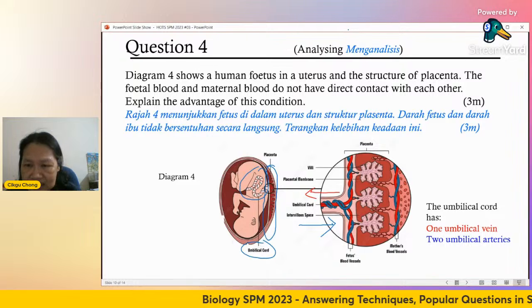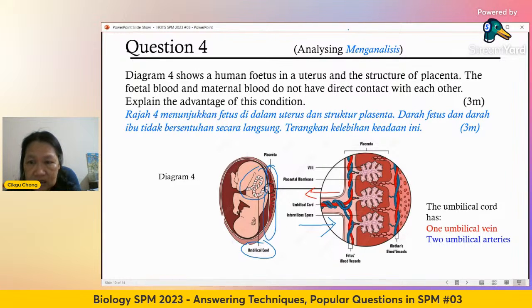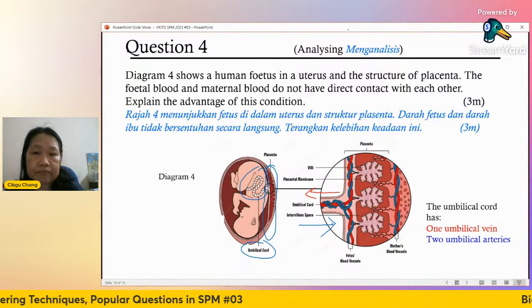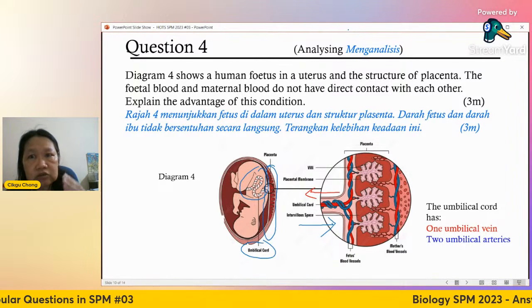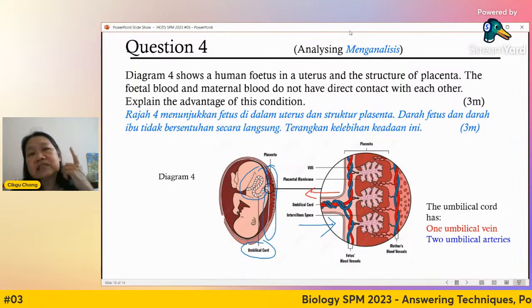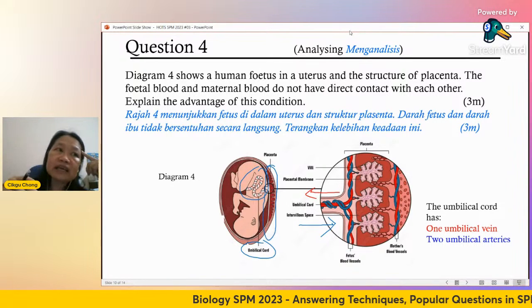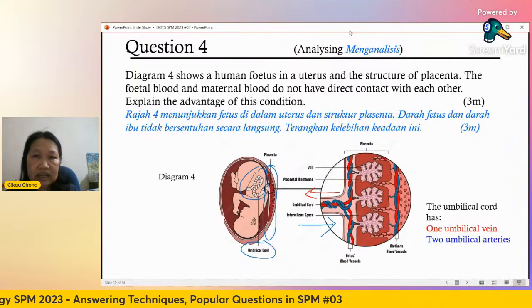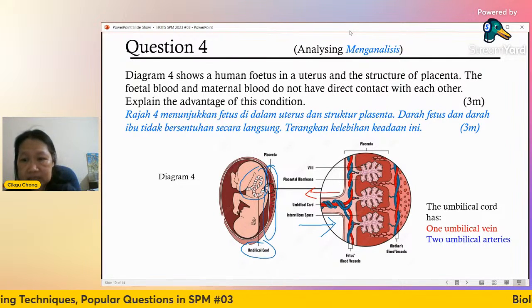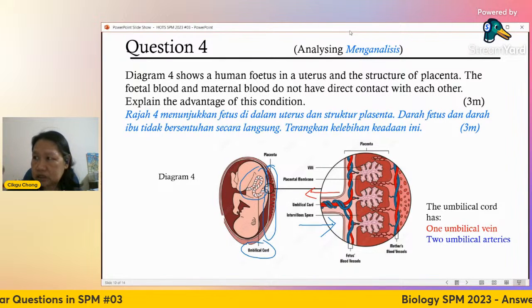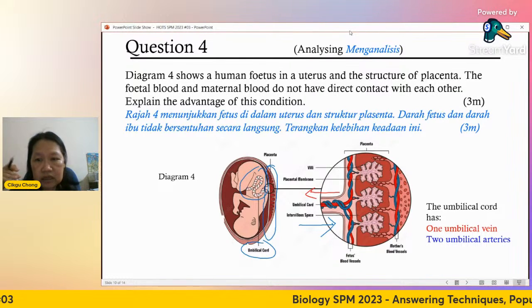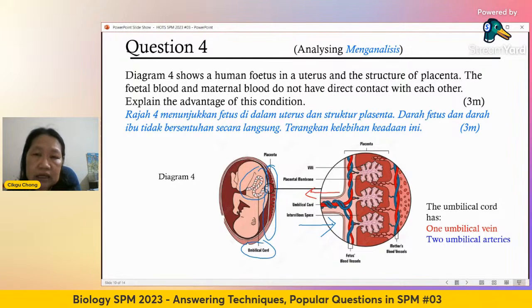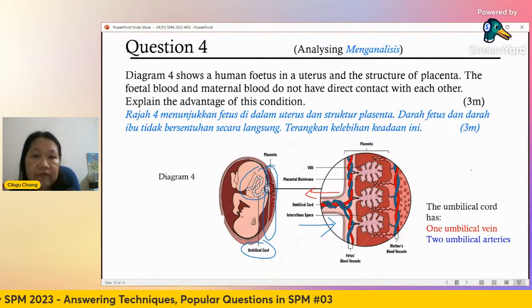Okay, is it necessary or not for us to sort the answers? I mean, to go step by step. It's always better to go step by step because it's easier for the examiner to find your points. It's also easier for you to write, because when you think what happens first, second, third, and fourth, of course you must think of it that way. It's logical to write step by step. But if it's not possible, you jumble a little bit here and there, it should be fine. As long as your points are there, we will find it for you.